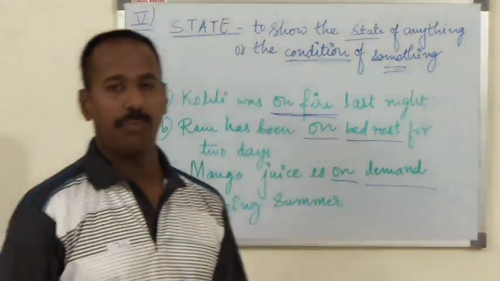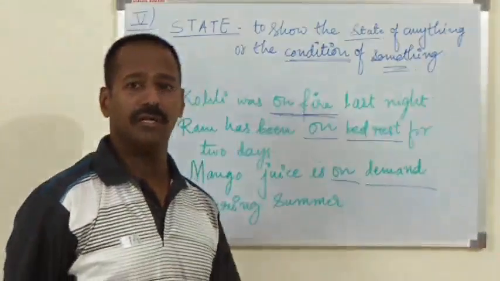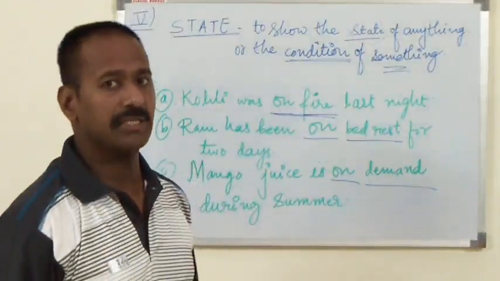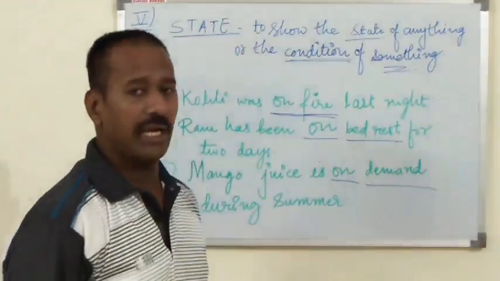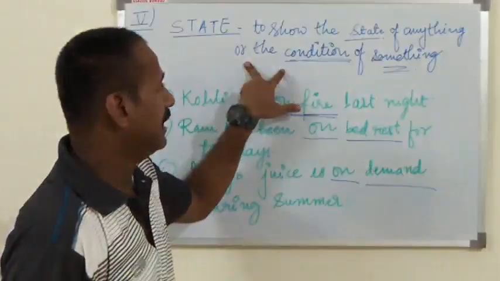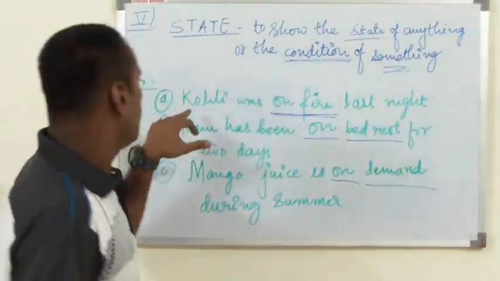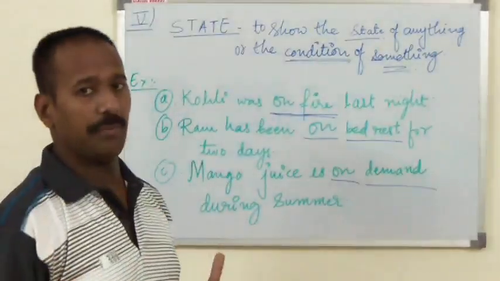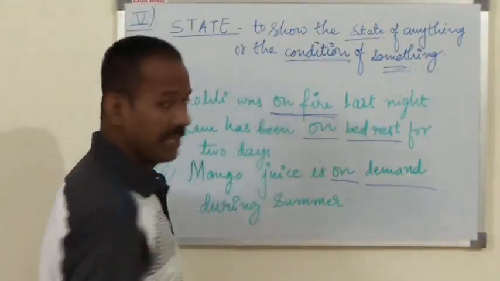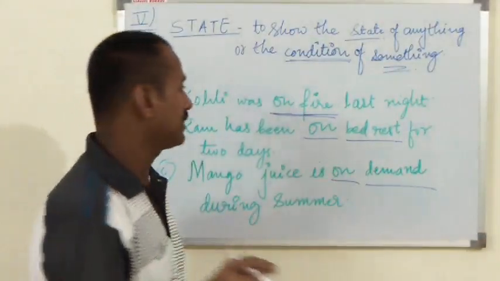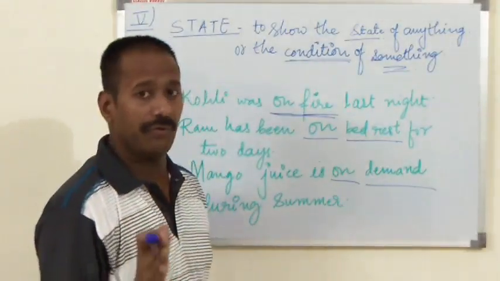Now the fifth usage of preposition on here. State. State here means to be not that Madhya Pradesh, Andhra Pradesh or Uttar Pradesh. State is something different. State here means to show the state of anything, or you can say the condition of something. The condition of something, that is called state. So let me explain with few more examples. Number one, Kohli was on fire last night.